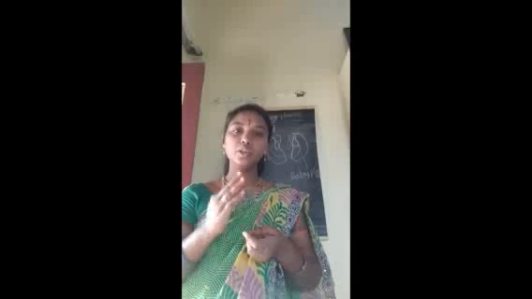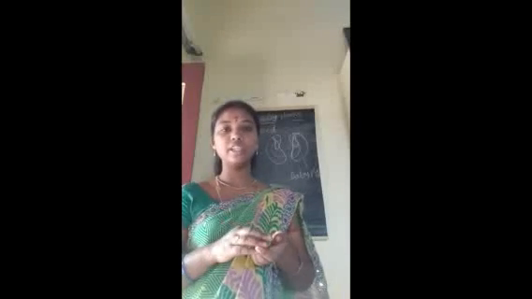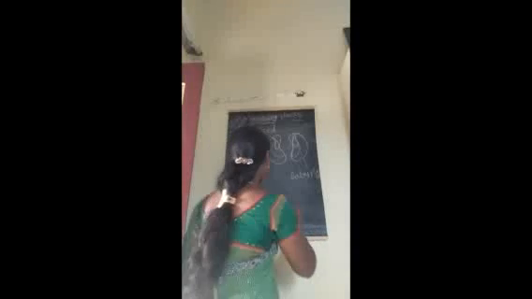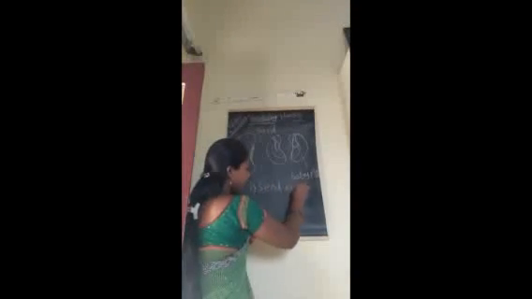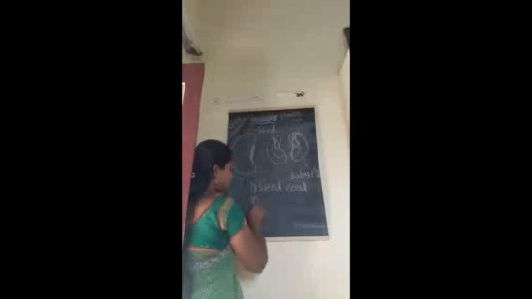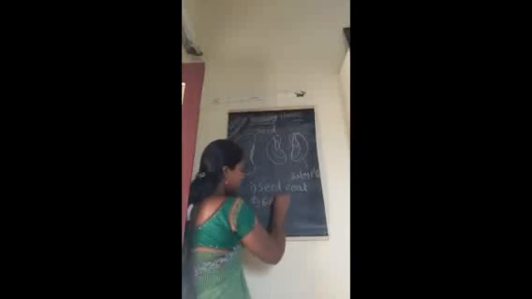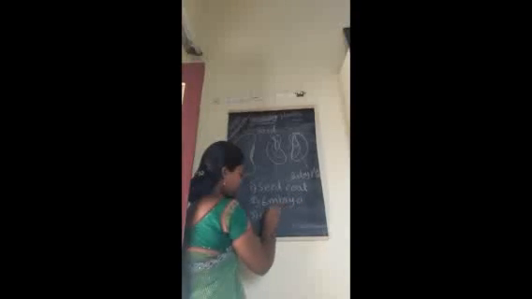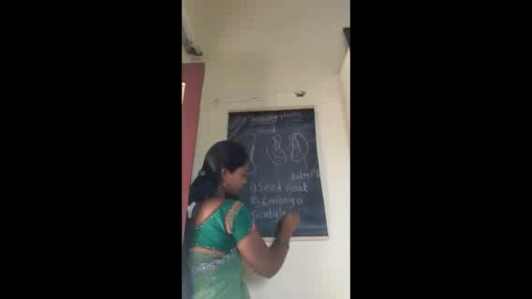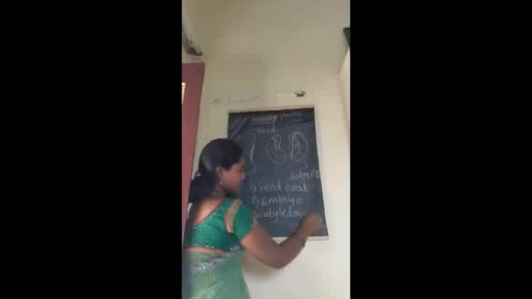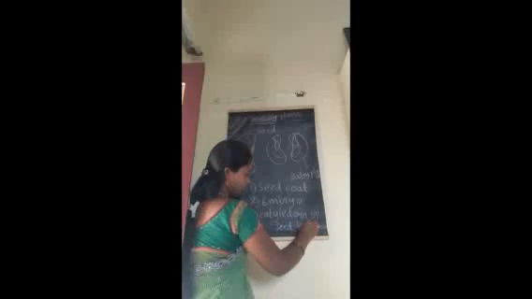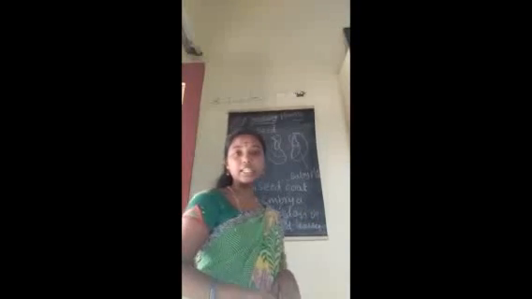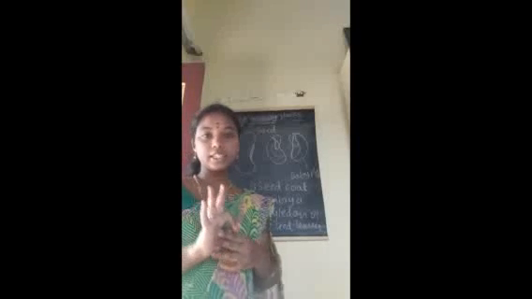A seed can be divided into mainly three parts. They are the seed coat, second the embryo, third the cotyledon. So the seed has mainly three parts.